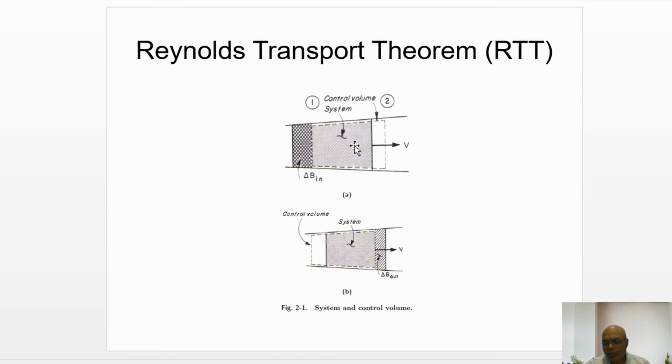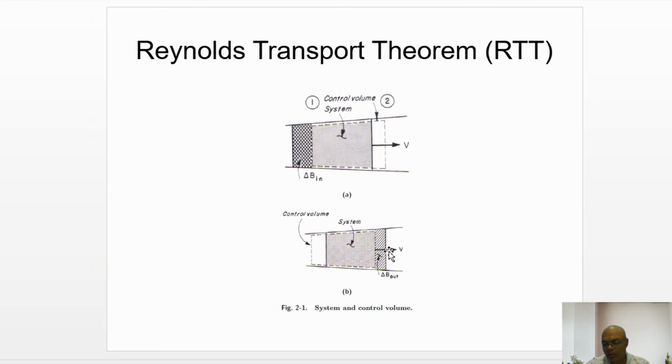So at time t, part of the system is inside the control volume and part of the system is outside it. The part of the system which is yet to go into the control volume is represented by delta B in at time t, whereas at time t plus delta t, part of the system is within the control volume and part has moved out.